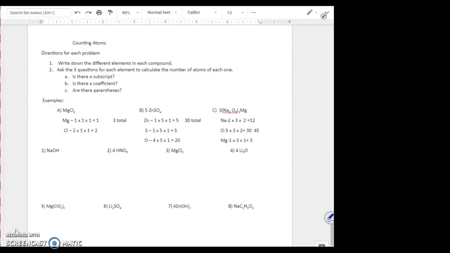All right, counting atoms, directions for each problem. Number 1, we always told you to write down all of the elements in the compound. We recognize the elements by capital letters.